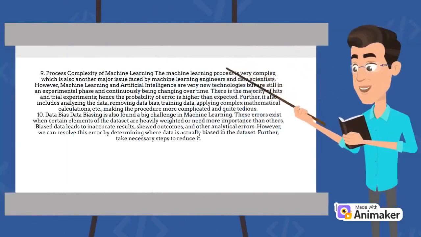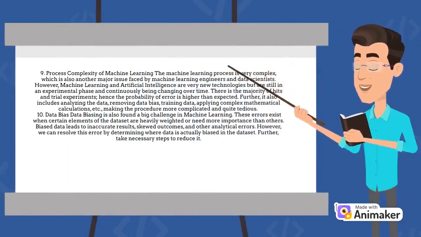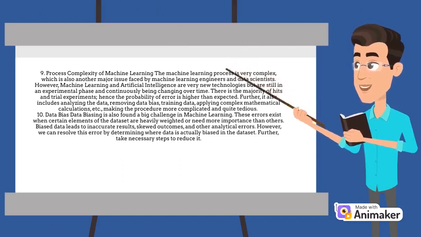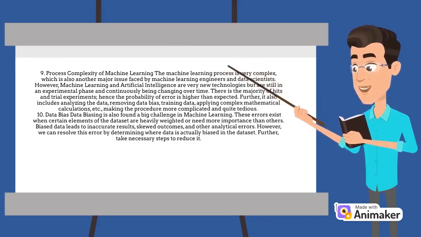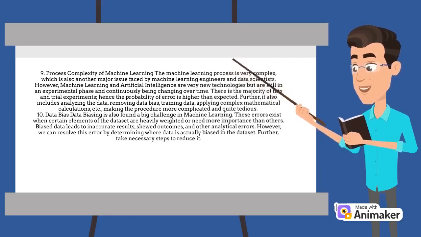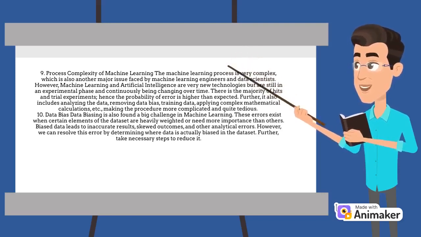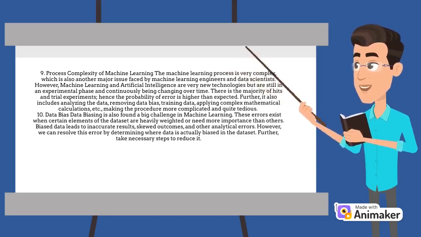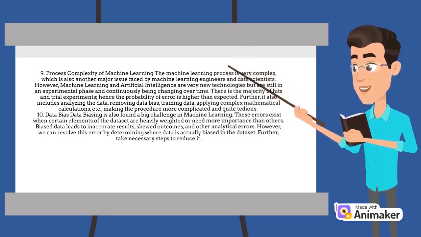9. Process complexity of machine learning. The machine learning process is very complex, which is also another major issue faced by machine learning engineers and data scientists. Machine learning and artificial intelligence are very new technologies and are still in an experimental phase, continuously changing over time. There are a majority of hit and trial experiments, hence the probability of error is higher than expected. Further, it also includes analyzing the data, removing data bias, training data, applying complex mathematical calculations, etc., making the procedure more complicated and quite tedious.